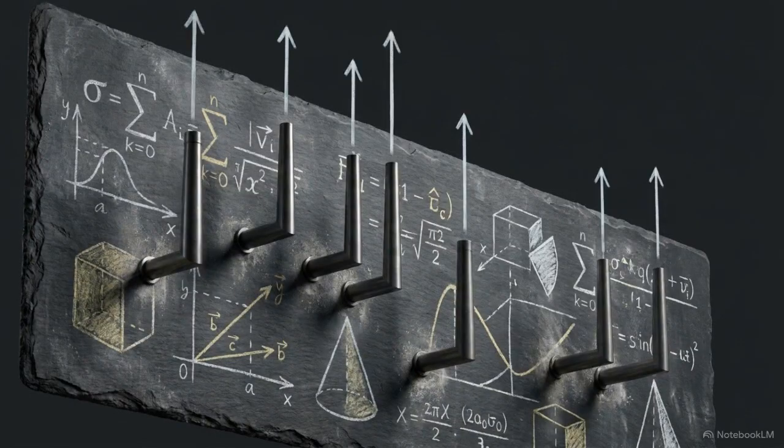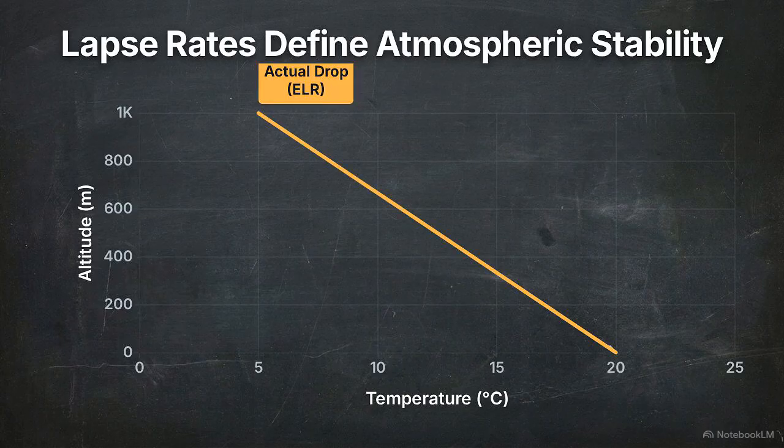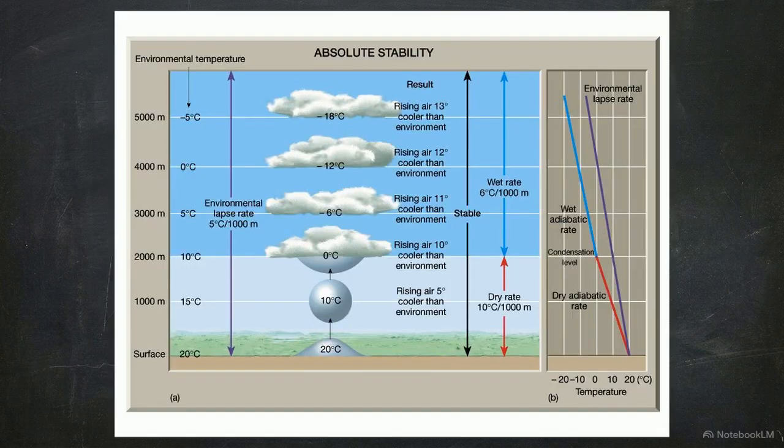Calculating these perimeters begins with atmospheric stability, which dictates the degree of vertical mixing in the air above a release. Stability is determined by the environmental lapse rate, the actual drop in air temperature as altitude increases, relative to the theoretical adiabatic rate. In a state of absolute stability, a rising gas parcel cools faster than the surrounding environment, losing buoyancy and stopping at 2,000 meters.